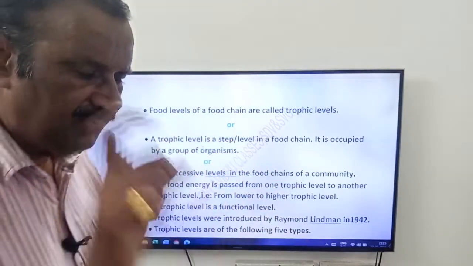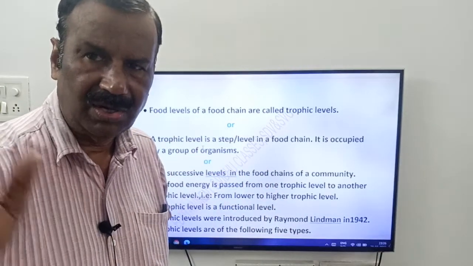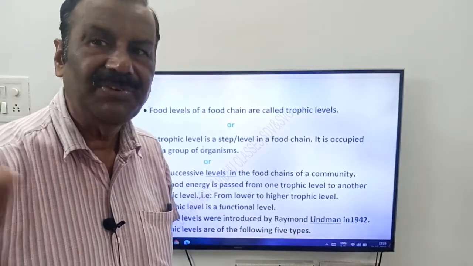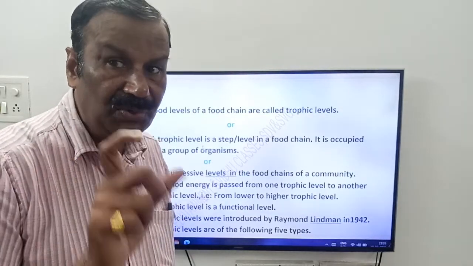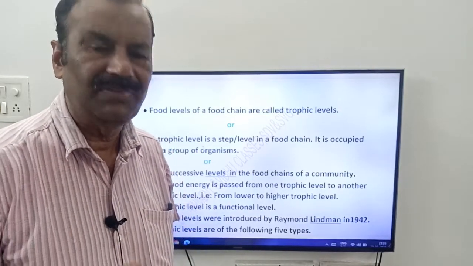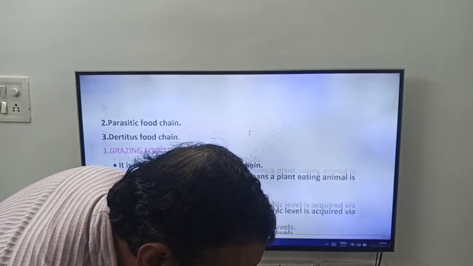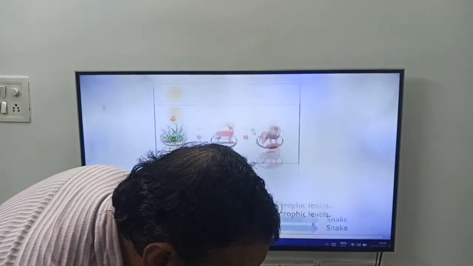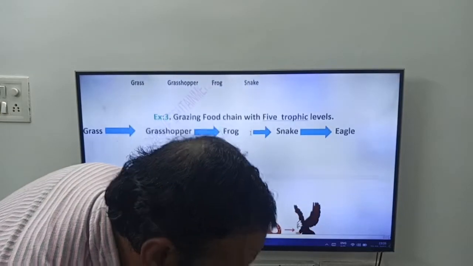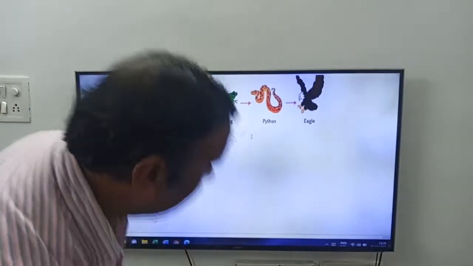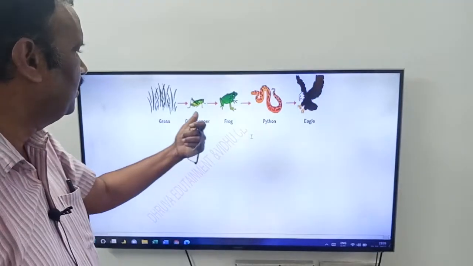So, what are trophic levels? The food levels of a food chain. The food steps of a food chain are called what, friends? Trophic level. For example, you see here, friends. This is one trophic level, grass. This is the next trophic level.